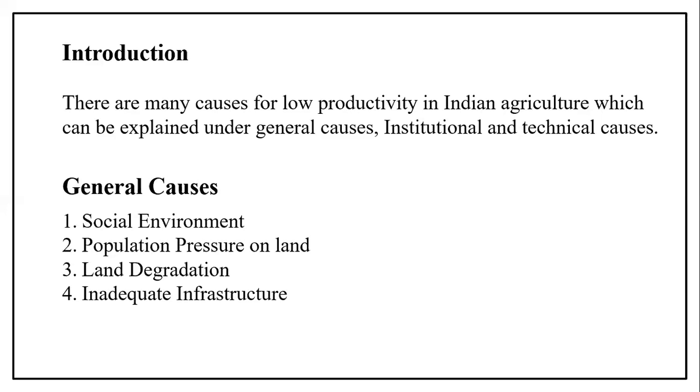because subdivision and fragmentation of holdings take place. Productivity is low in small and uneconomic land holdings. Why? Because of subdivision and fragmentation due to population pressure. Suppose the great grandfather's property and the father's property, say 10 acres of land, is there. Again, when there are children, it is divided and subdivided. If that takes place, by the present day they get very uneconomic holdings, and on such uneconomic holdings they cannot use techniques to cultivate the land.